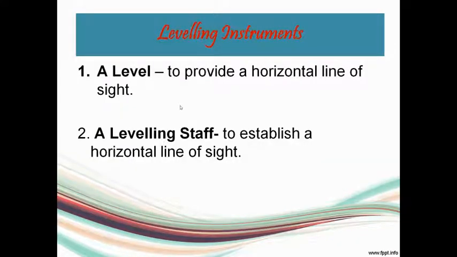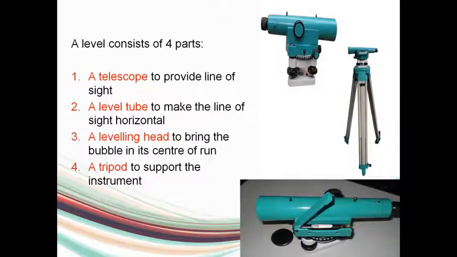Then coming to instruments used for leveling. Basically, two instruments are required for conducting leveling. First and foremost is a level, which provides the horizontal line of sight, and second one is the leveling staff. Using this, we will be measuring the elevation of our line of sight. Okay, it will be a graduated one.